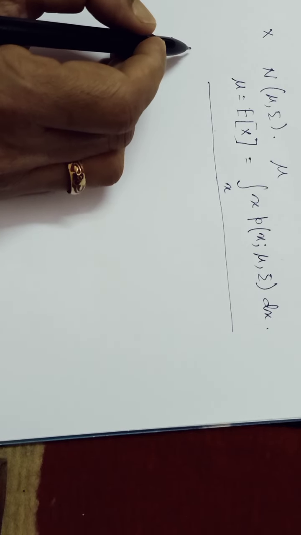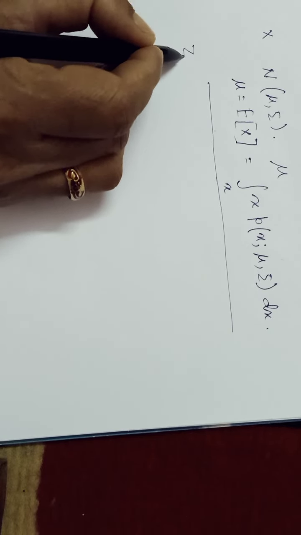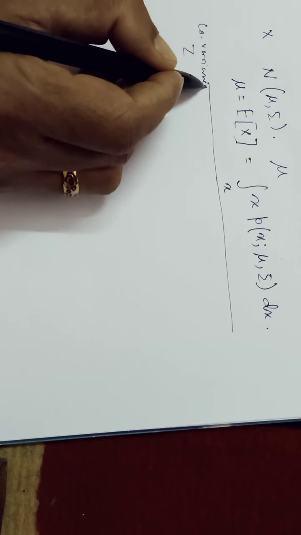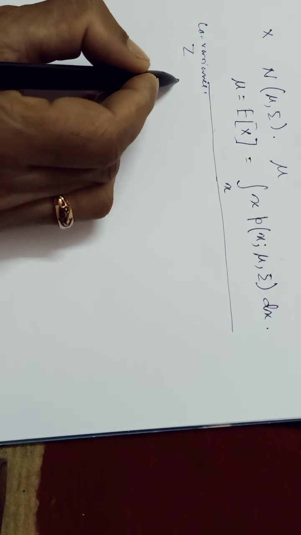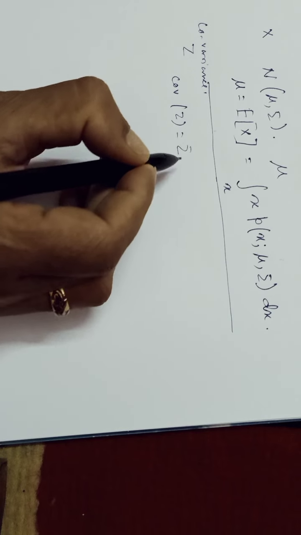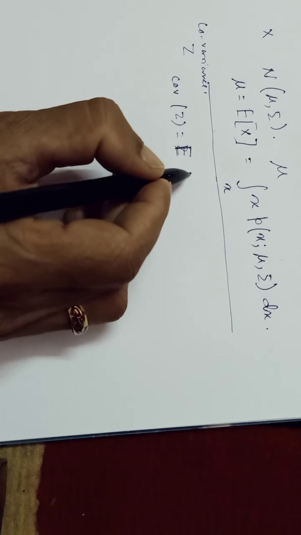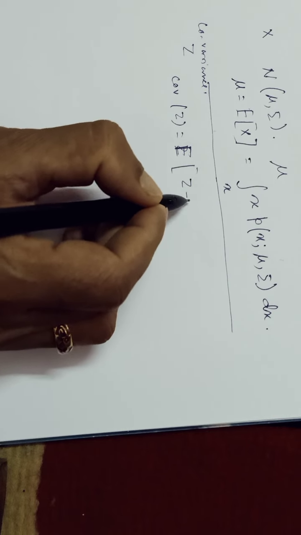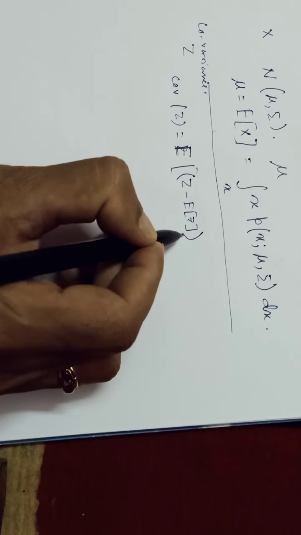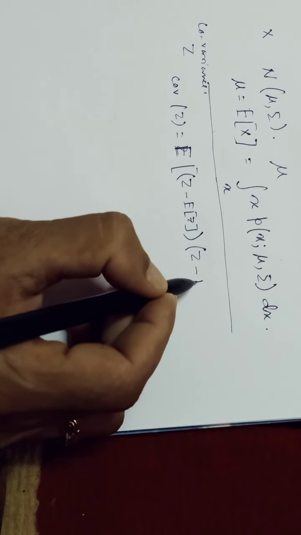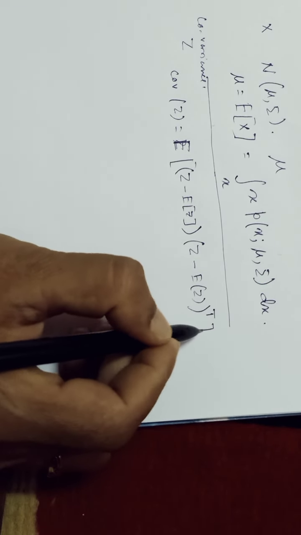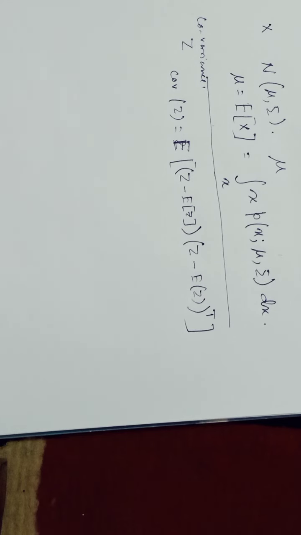The covariance of a vector valued random variable z is defined as Cov(z) equals the expected value of (z minus E[z]) times (z minus E[z]) transpose. All of you know that this is the covariance matrix.